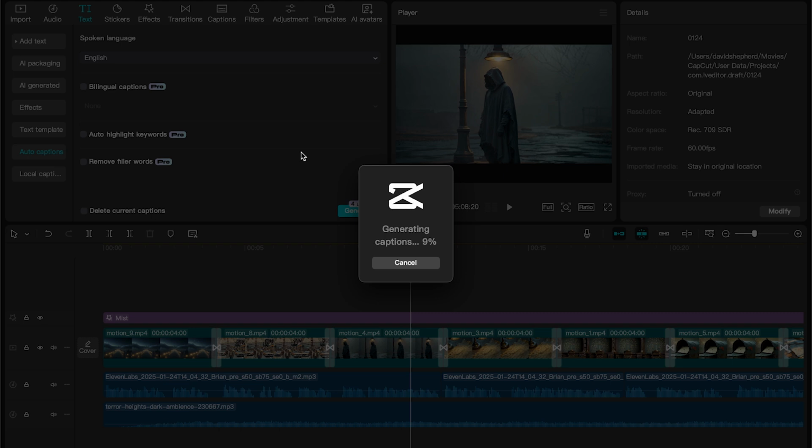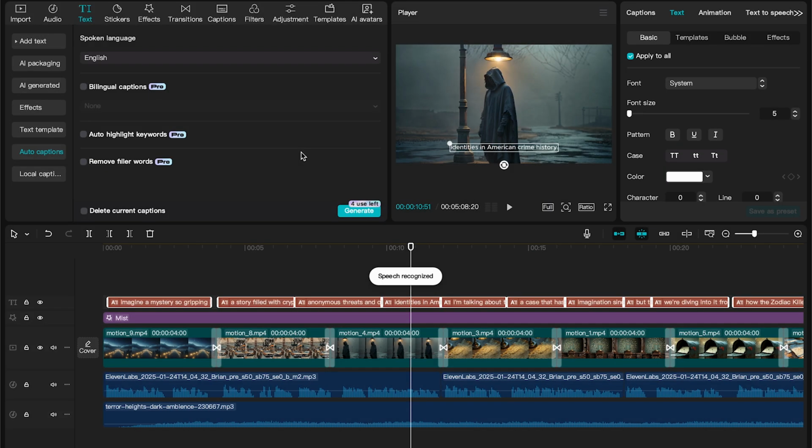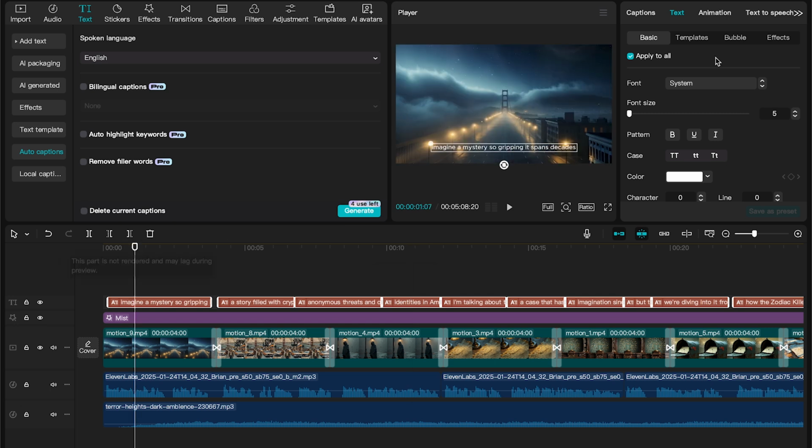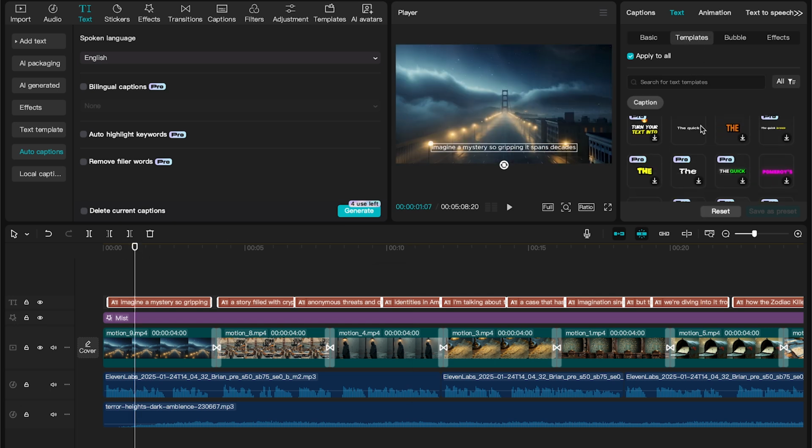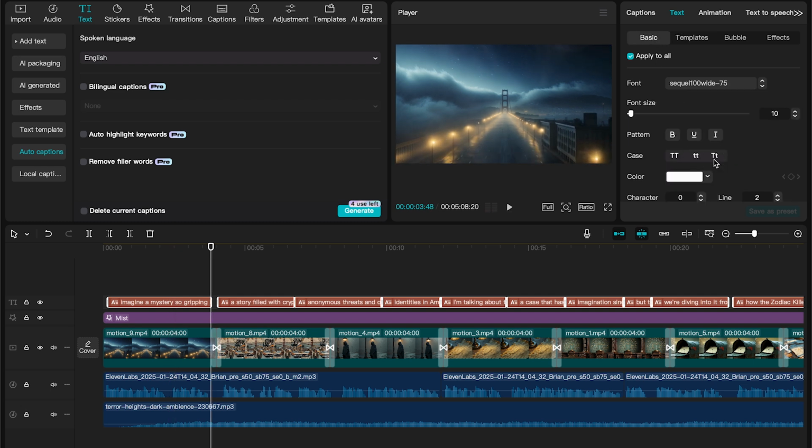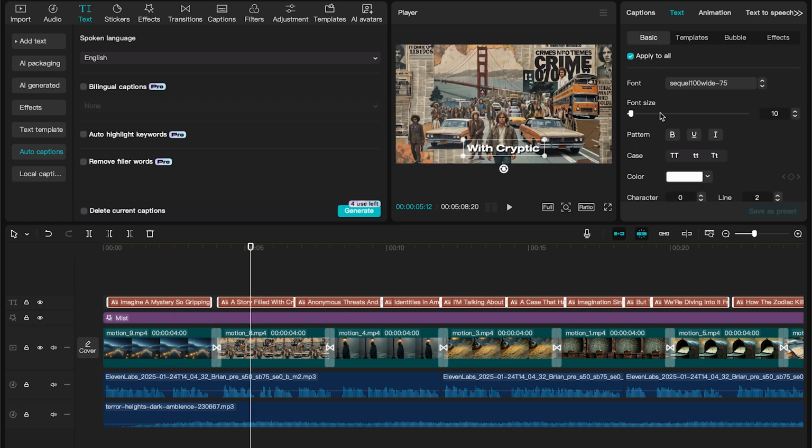Now, let's add auto captions to the video. Head to Text, click Auto Captions, and hit Generate. If you don't have the Pro version, don't worry. I'll show you a free alternative at the end of the video. Once the captions are generated, let's customize them a bit. In the top right, click Templates. Find one you like and select it. Drag the text lower down on the screen. You can also make further adjustments on the basic page if needed.